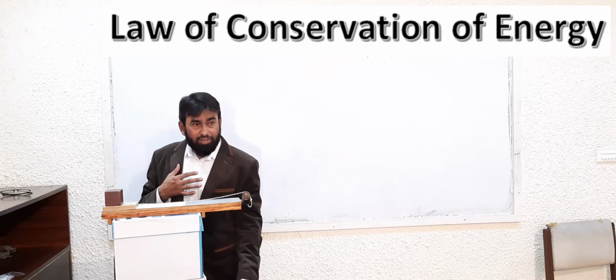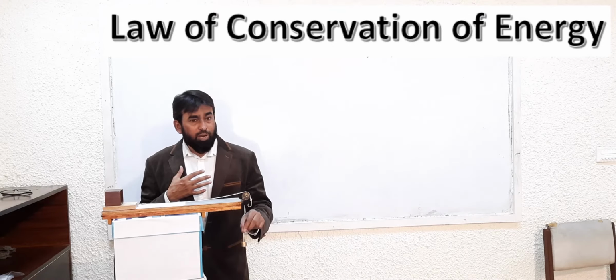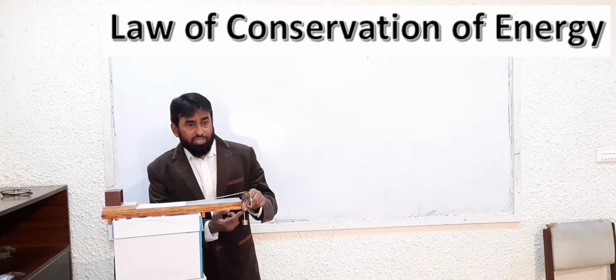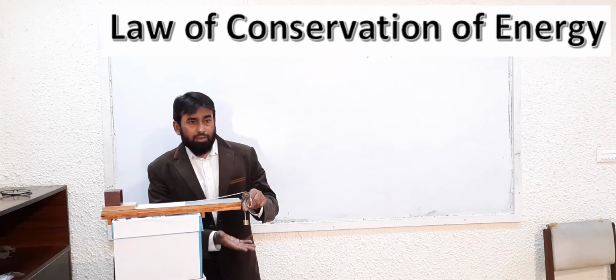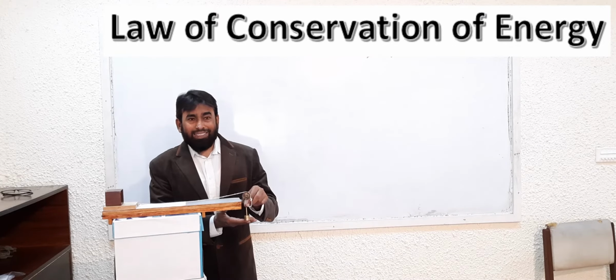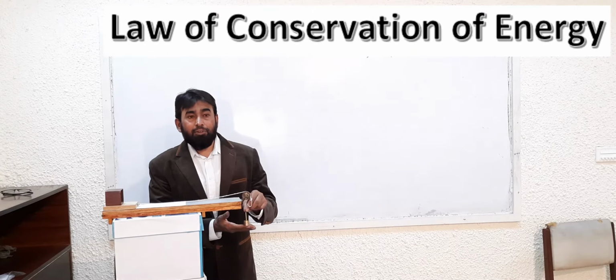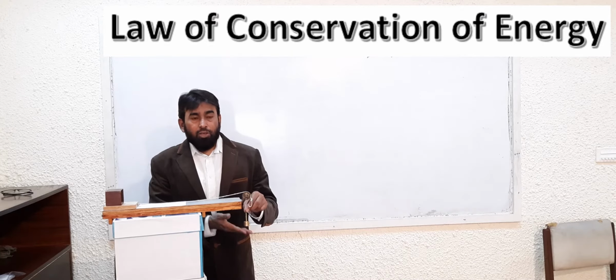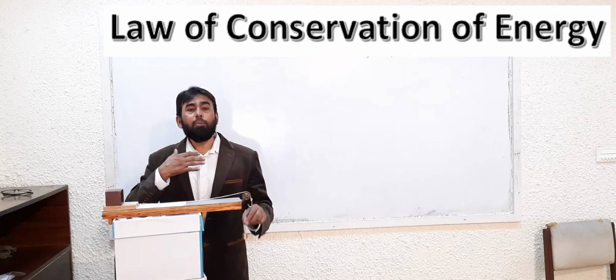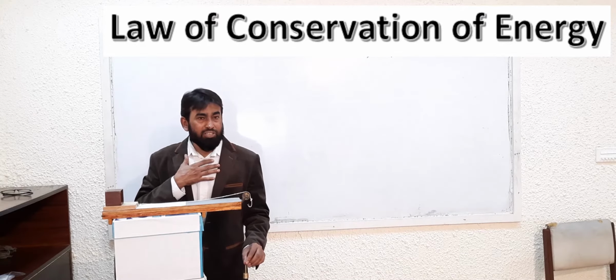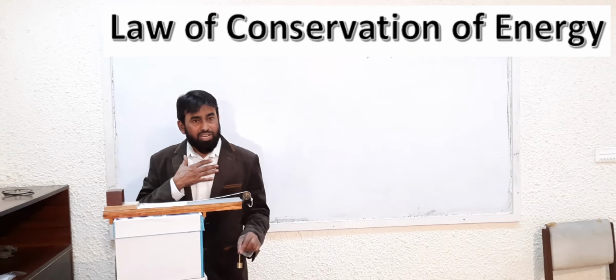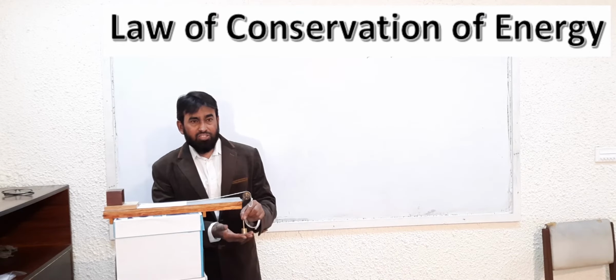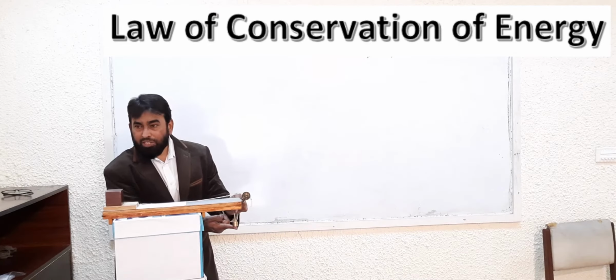When I was lifting this, the chemical potential energy of my body is converting to kinetic energy. And when it is gaining height, what type of energy is it gaining? Gravitational potential energy. So what is happening here? Actually, my body's chemical potential energy is converting to kinetic energy, as a result of which the body is gaining gravitational potential energy.